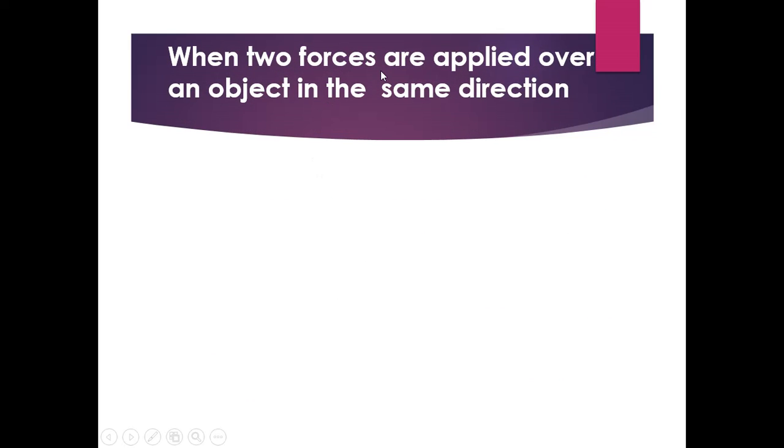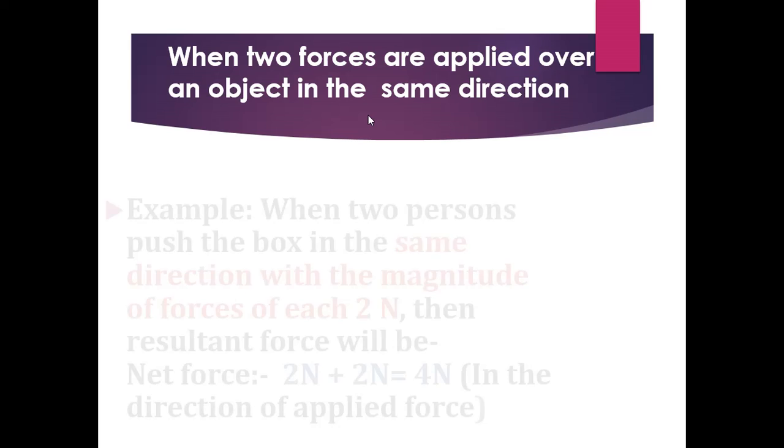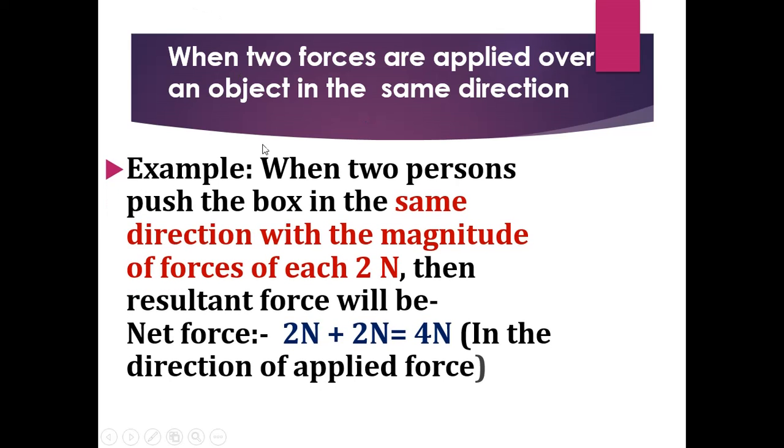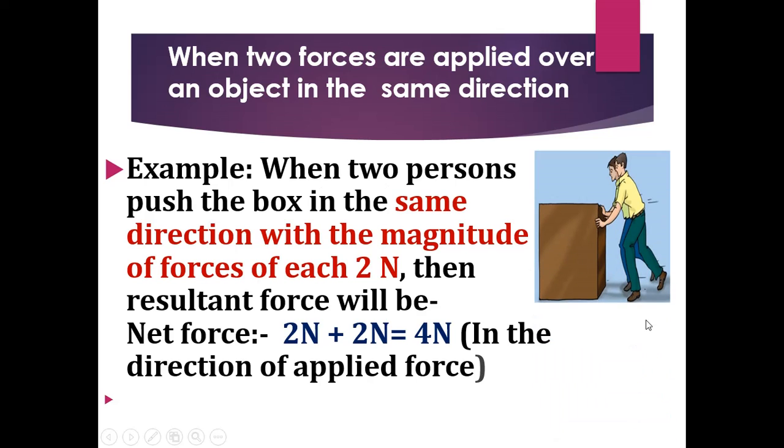Now when two forces are applied over an object in the same direction, let us see the magnitude and direction of the force, how it will be. Example for this is when two persons push a box in the same direction.